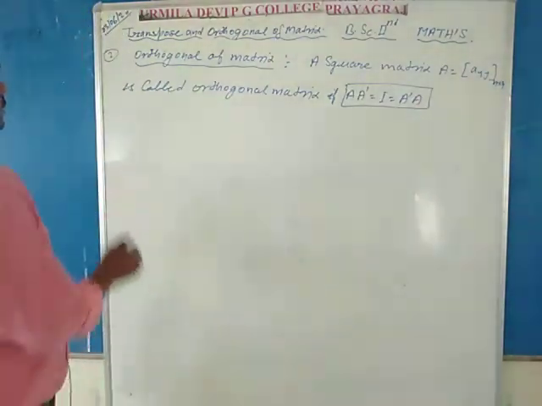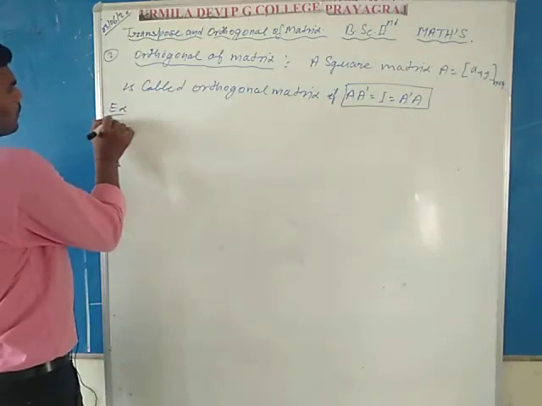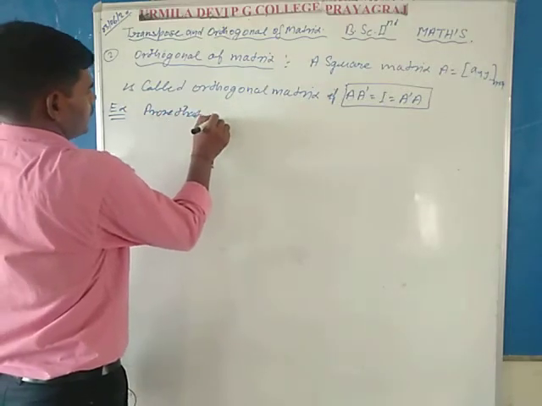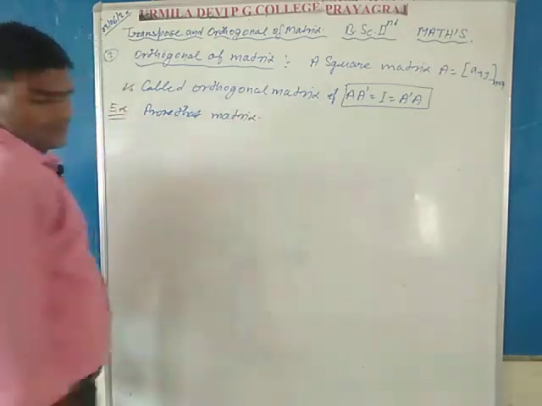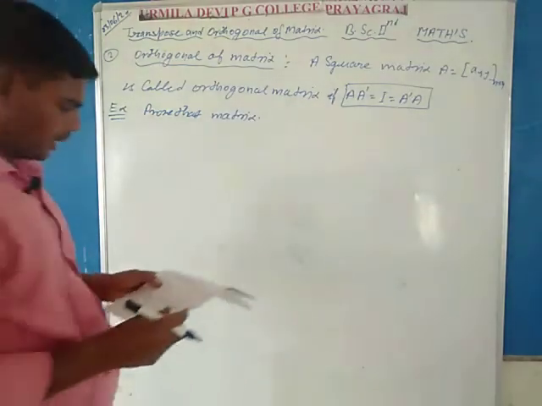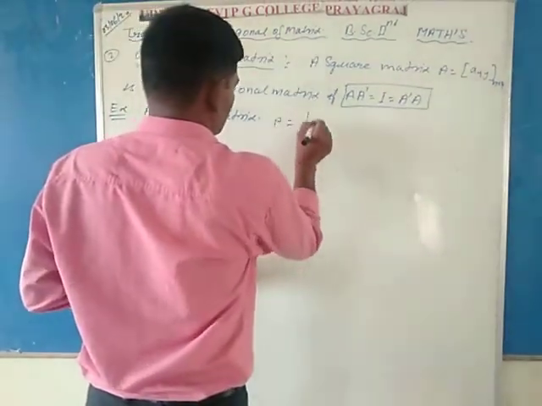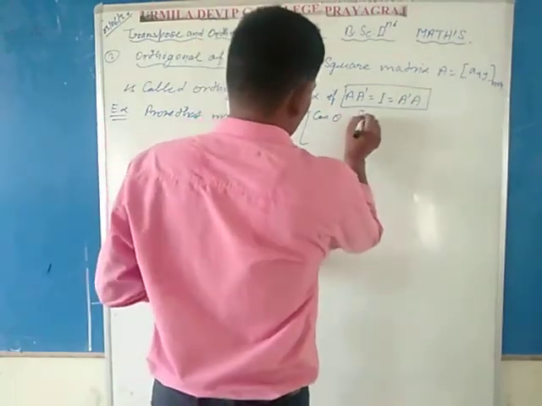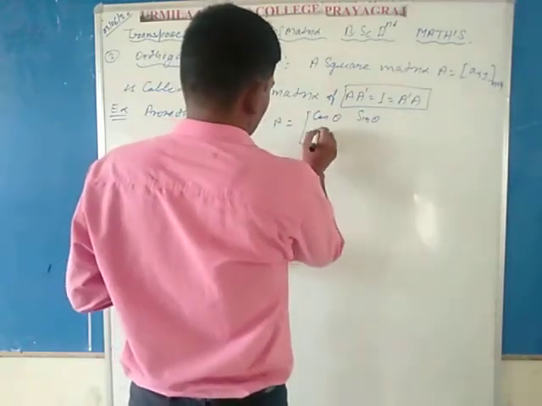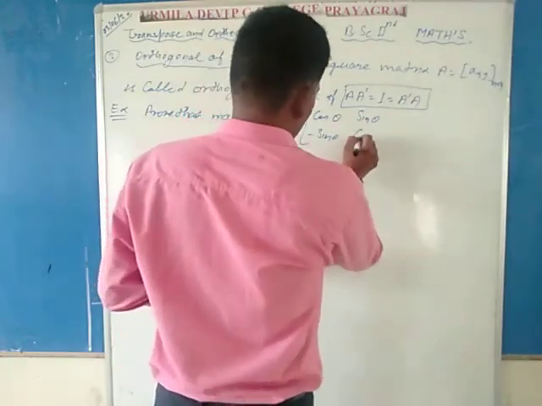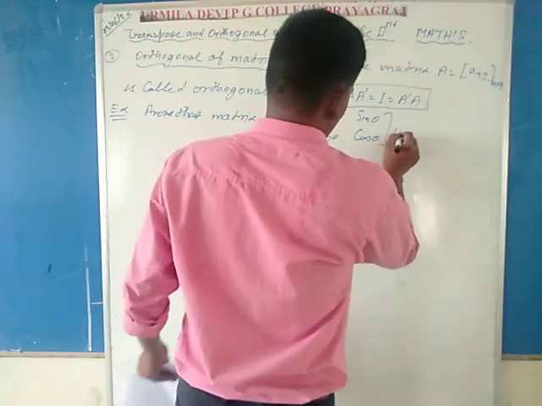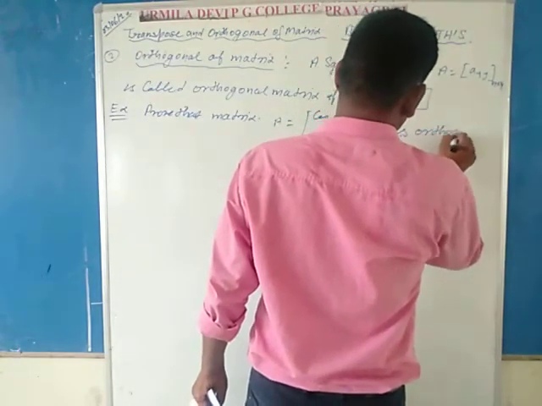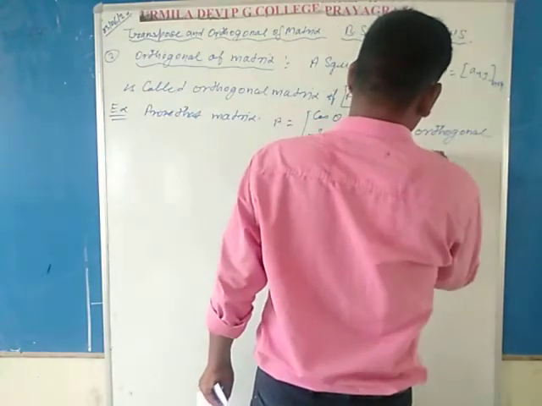Okay, here consider some examples. Prove that matrix A equal to cos theta, sin theta, minus sin theta, cos theta is an orthogonal matrix.